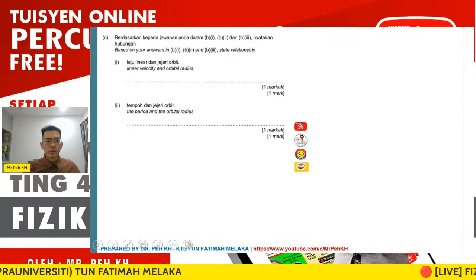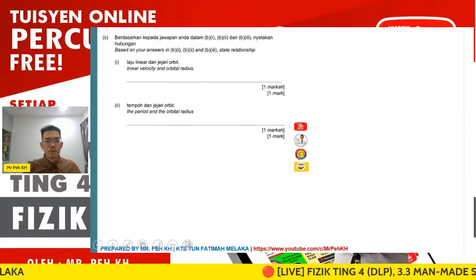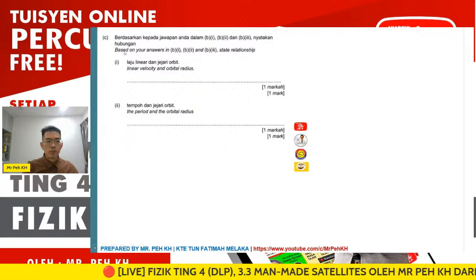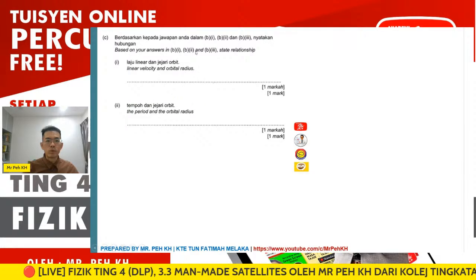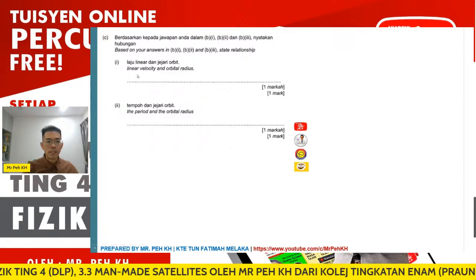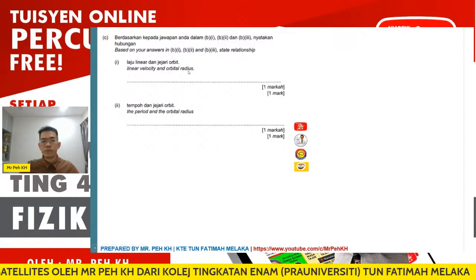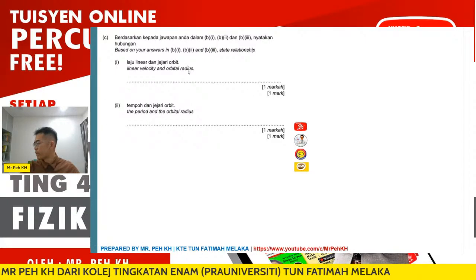Then now we go for another question here. It continues the conception question just now. Based on the answers in B1, B2, and B3, state the relationship between the linear velocity and the orbital radius.